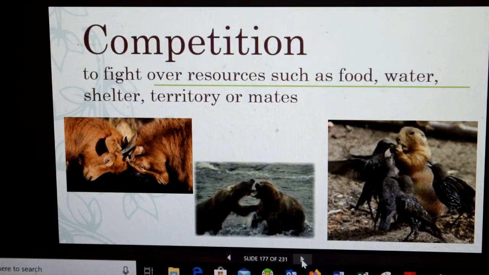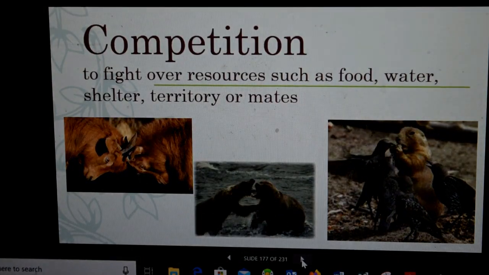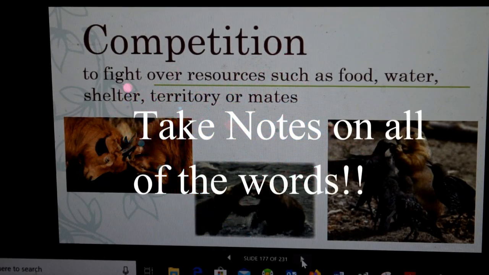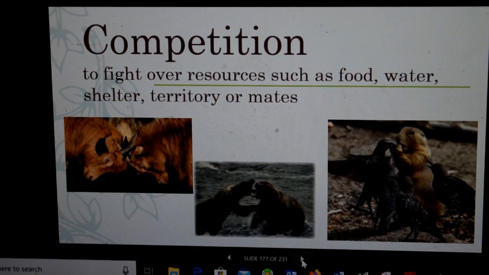Now we're going to skip this little part. The first way that animals interact is through competition. And that is they fight over resources such as food, water, shelter, territory, or mates.